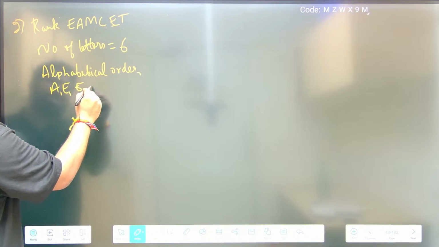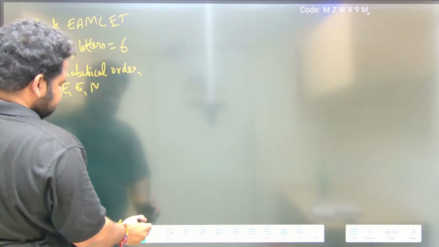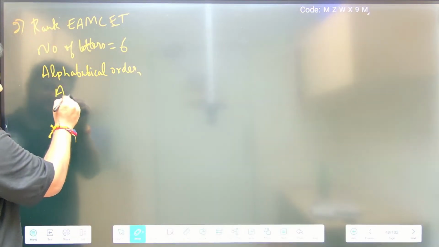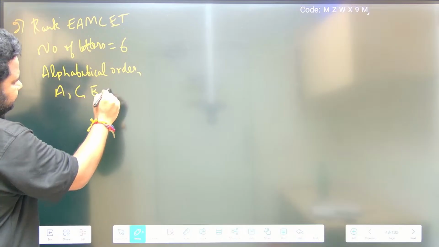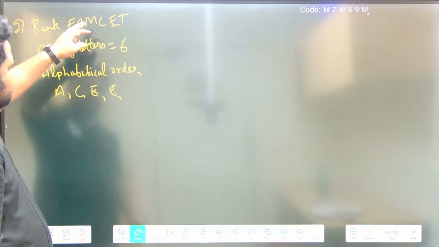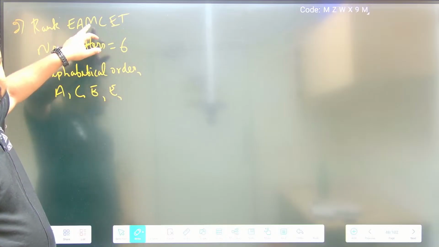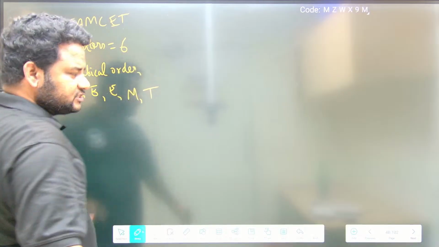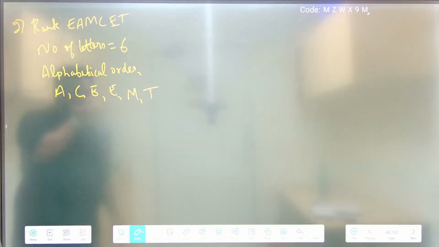Okay, A E E M. Actually C is there, na. A comma C comma, what is it, double E. Okay, then what we are having, A C double E, M and T. Now let us start the arrangement.